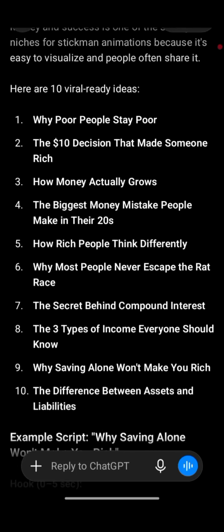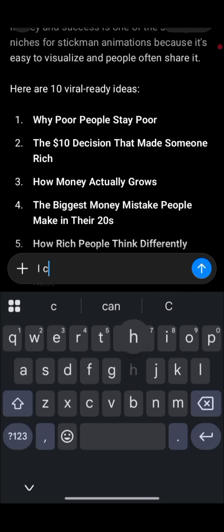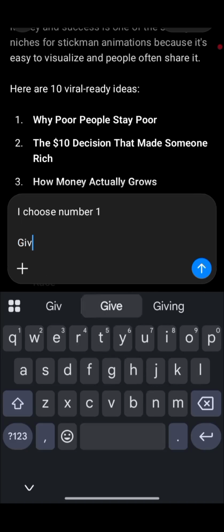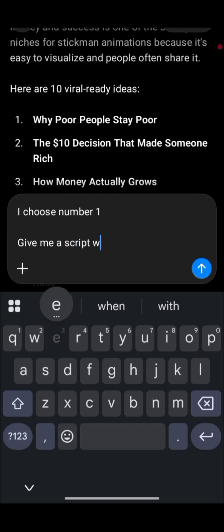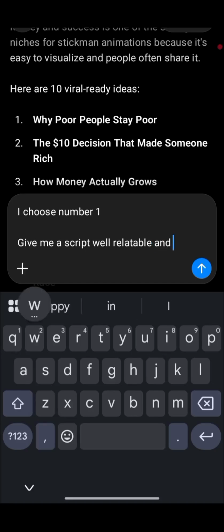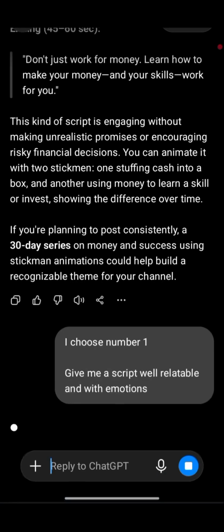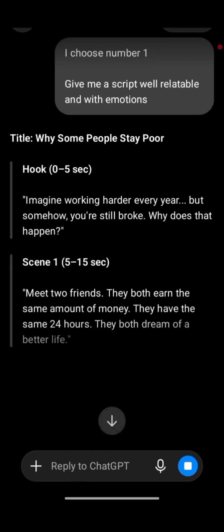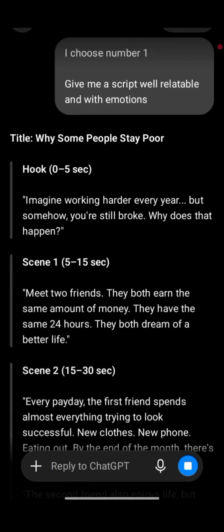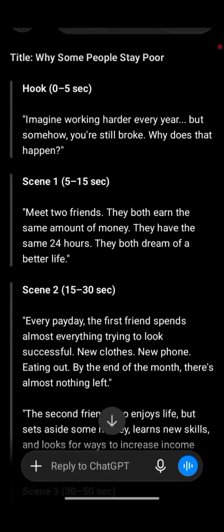Now I'm going to say I choose number one. Give me a script, well relatable and with emotions. So now ChatGPT is going to give me a script. Now as you can see, it's giving me a script. It says why people stay poor. Imagine working harder every year but somehow you are still broke. Why does that happen? So this is a script ChatGPT has given to me.